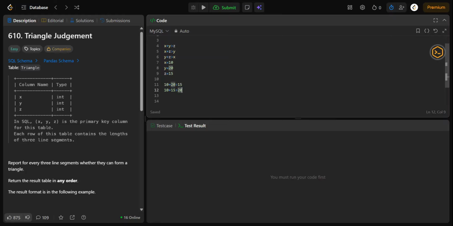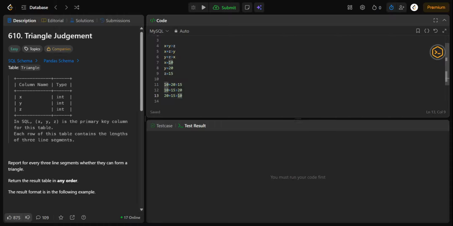Okay, as well, 20 plus 15 is greater than 10. Yeah, it's greater than 10 because the value of x is 10. So all the conditions are satisfied, as we know already. Okay, so the output becomes yes.